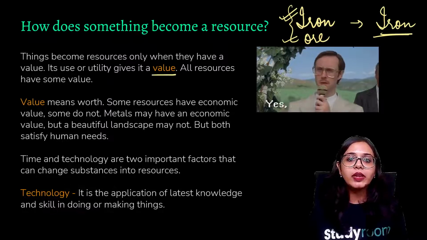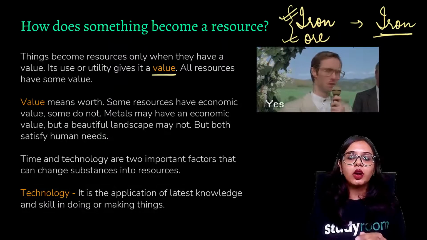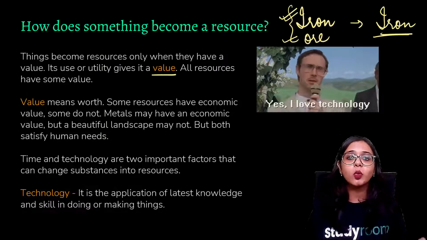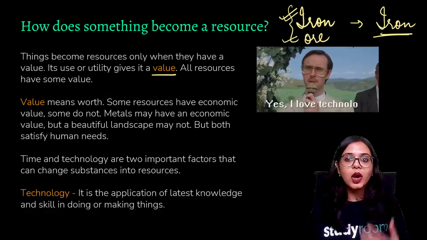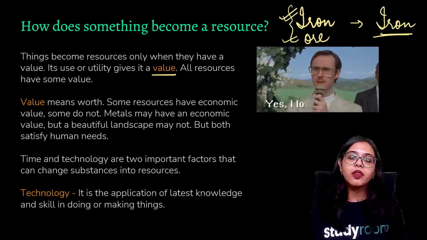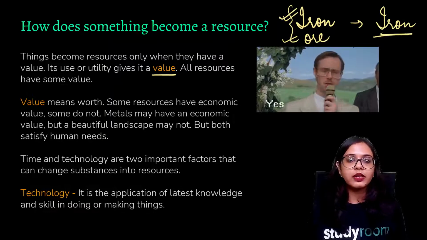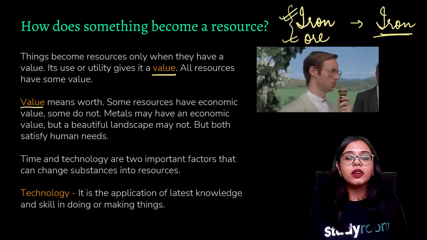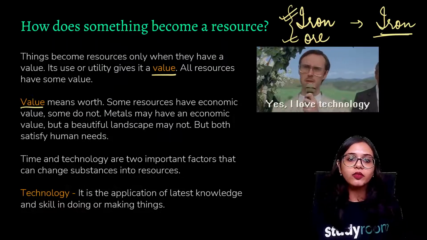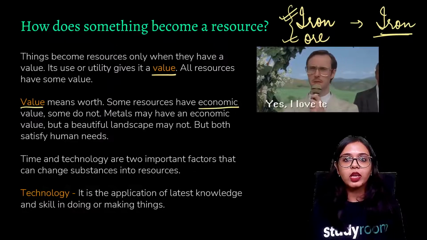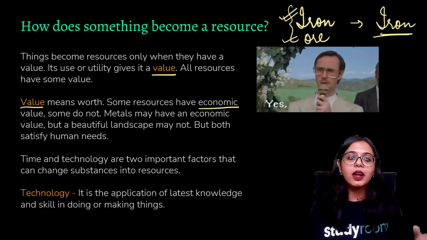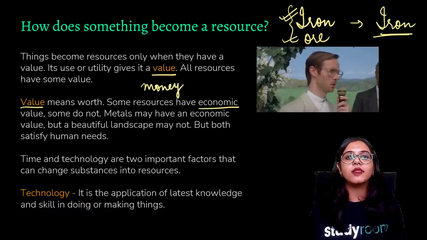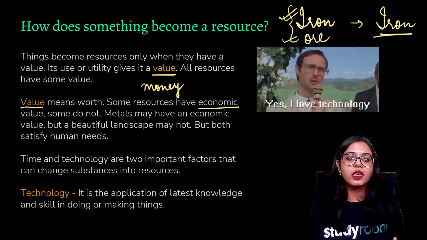So we are ultimately scaling those items based on their utility, based on what value they hold in our lives. Iron ore is not of much use, but iron is of myriad use. All right, myriad means many, plenty. So this value determines worth. What kind of worth? We can say economic worth, commercial worth. It means that ultimately these resources are helping us to acquire some sort of money, some sort of economic gain.